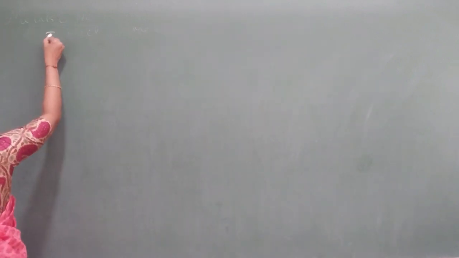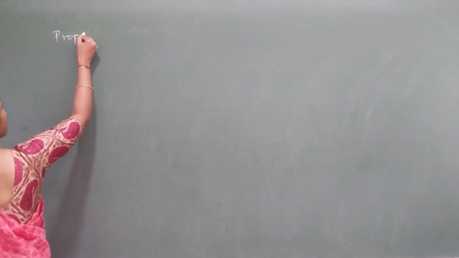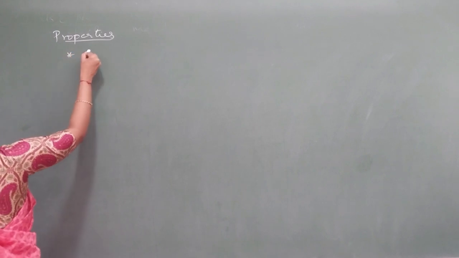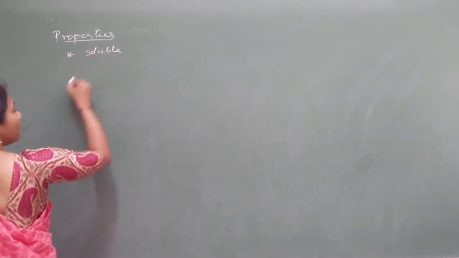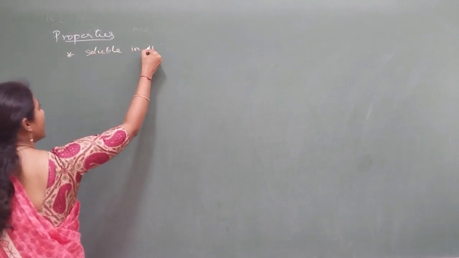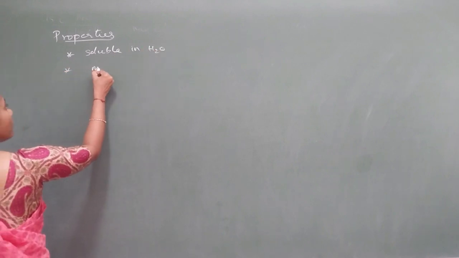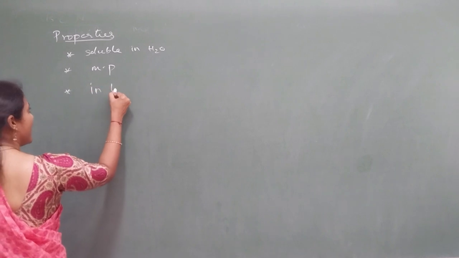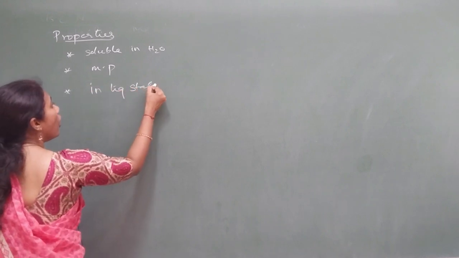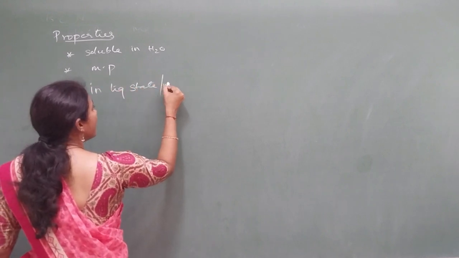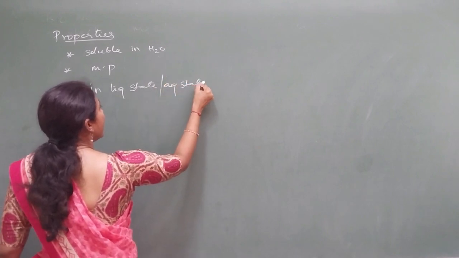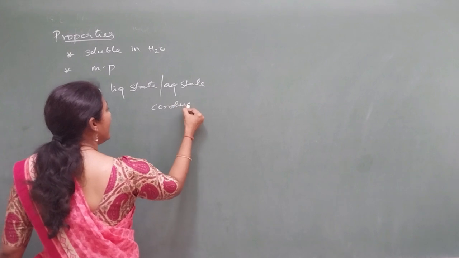So next is the properties of ionic compounds. First one, it is soluble in water. This is one property which is important, soluble in water. Ionic compounds have a high melting point, and ionic compounds in molten or liquid state, or in aqueous state, conduct electricity.